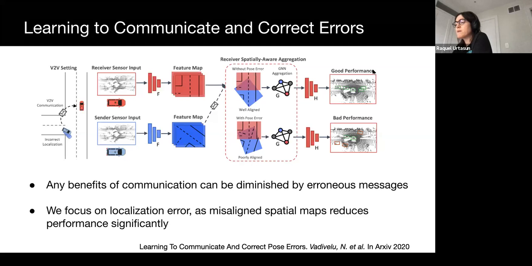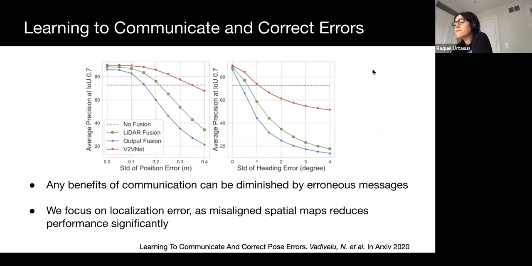The amazing performance benefit of V2V net can be quickly diminished in the presence of localization noise of the transmitted vehicles. Observing this plot, even with 1 degree of heading error or 15 centimeters of positional error, which is the localization error of the different self-driving cars, V2V net performance becomes worse than inference without fusion. So this is problematic.